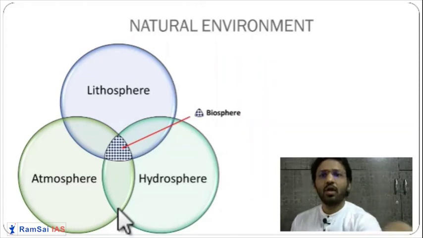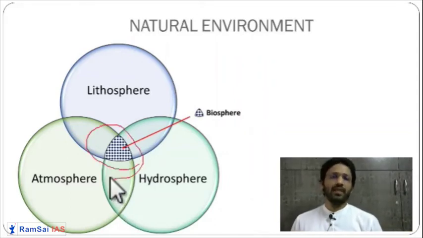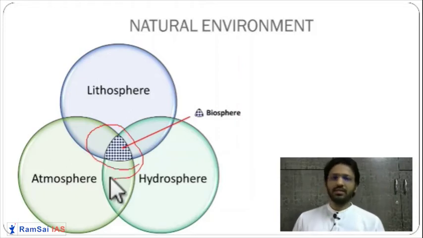So the interaction of the lithosphere, atmosphere and hydrosphere is where life exists. As we know, though some organisms are living in the air, they require nutrition which comes from the hydrosphere, which comes from the lithosphere. If some organisms are living on the lithosphere, they need water which comes from the hydrosphere and air which comes from the atmosphere. So the intersection between the three is called the biosphere,